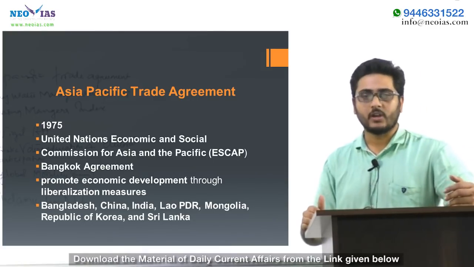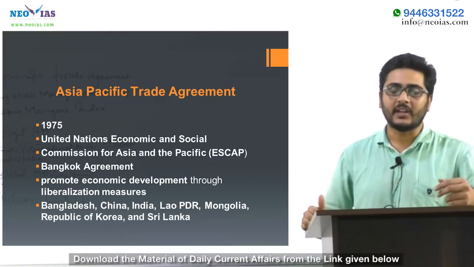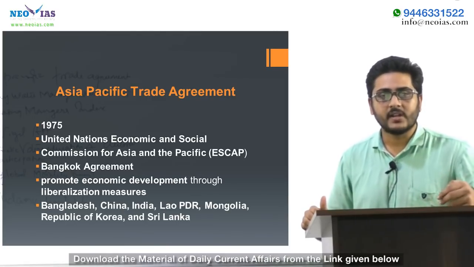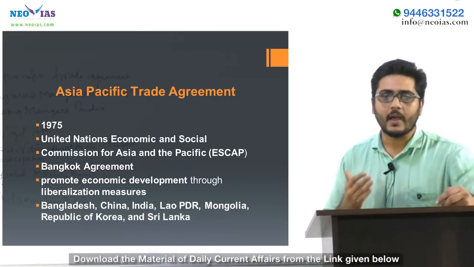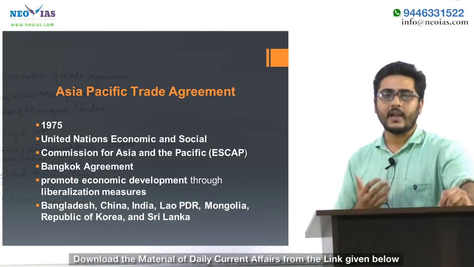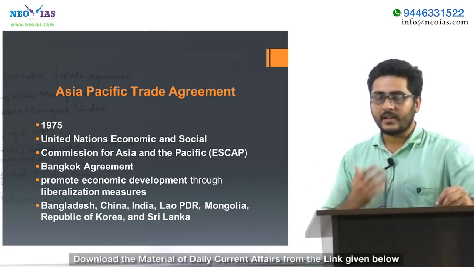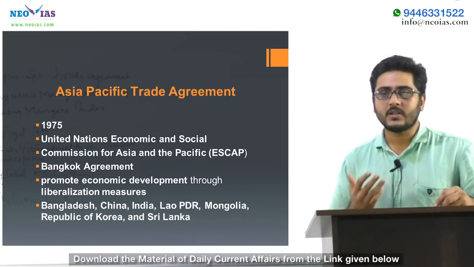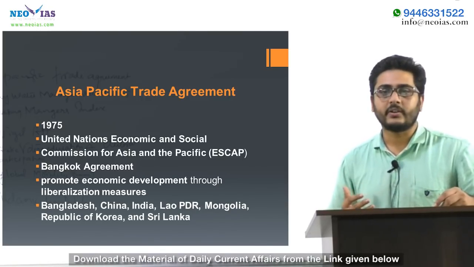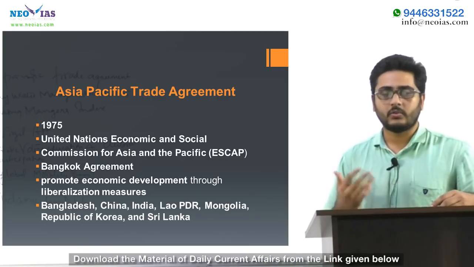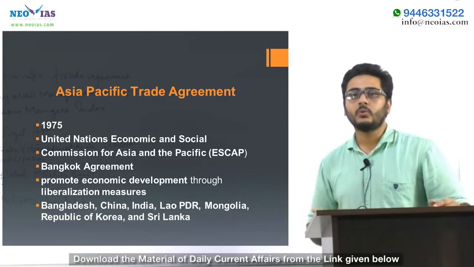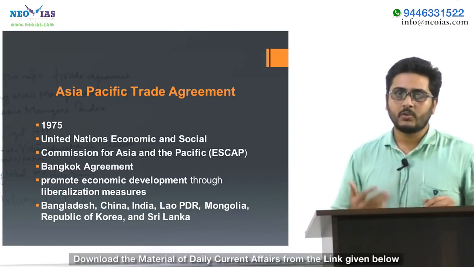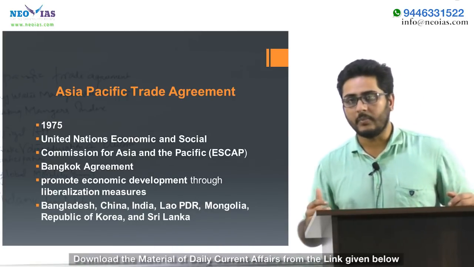This agreement was signed in the year 1975, as I said earlier, as an initiative of ESCAP. ESCAP is the United Nations Economic and Social Commission for Asia and Pacific. It is nothing but a regional development arm of the United Nations for the development of the Asia and Pacific region. So coming back to Asia Pacific Trade Agreement, it was previously known as the Bangkok Agreement.